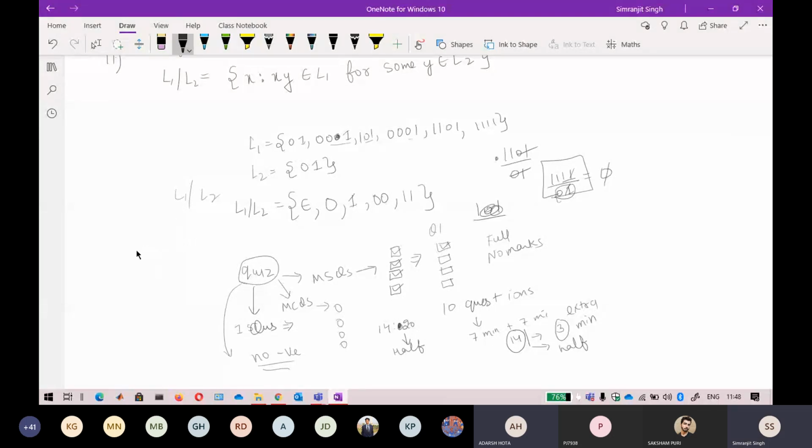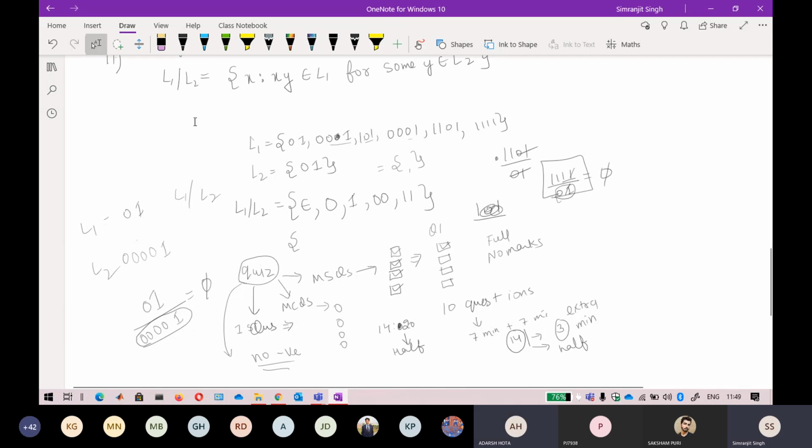Suppose this L2 has this kind of string 0 0 0 0 1. This is greater than this L1. So I just take this one and this 0 0 0 0 1. Again I am not able to find the whole string at the right of this expression. This is again nothing, so you should not include anything in the language set. If L2 is greater than L1, all the strings will not be found at the right hand side of the L1 language, so you just write the set which contains nothing. That will be your phi set.